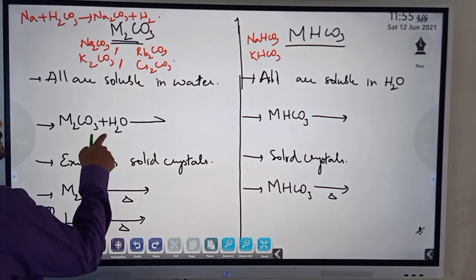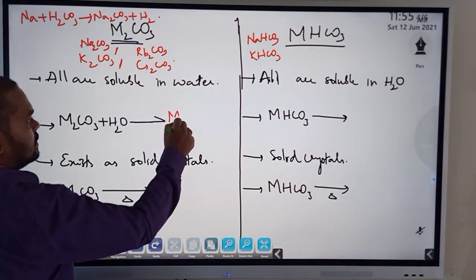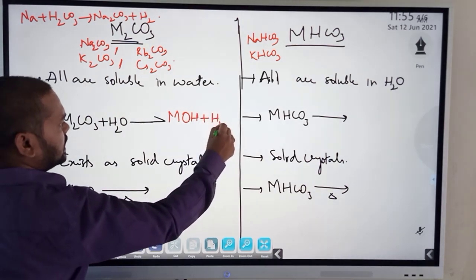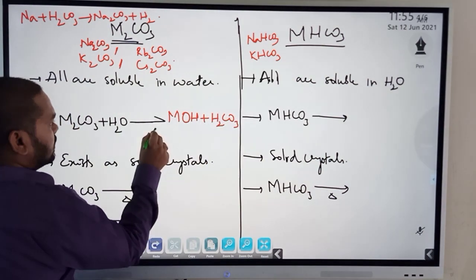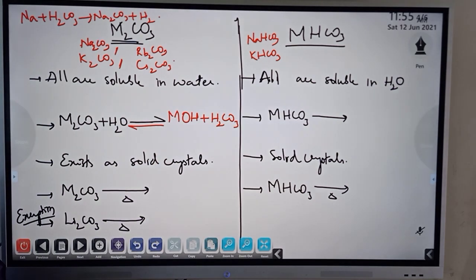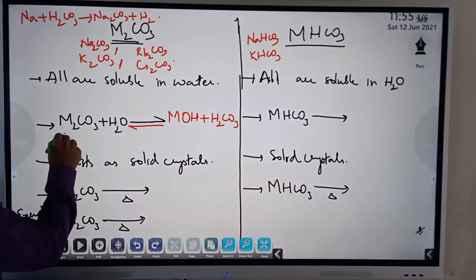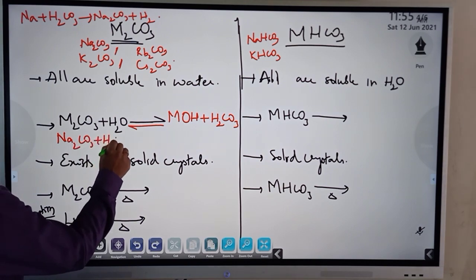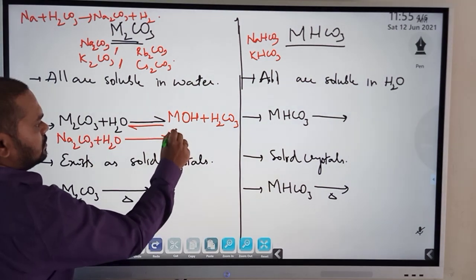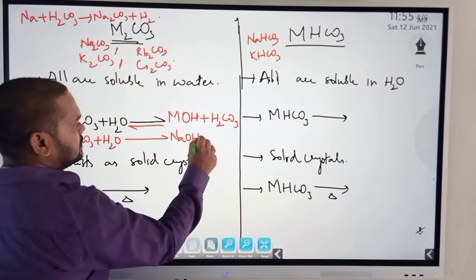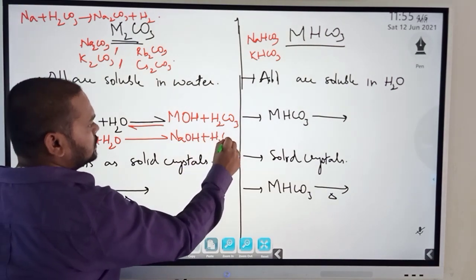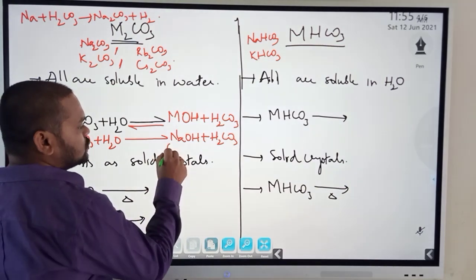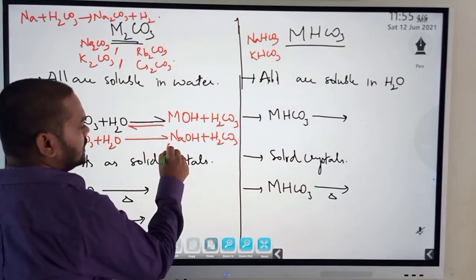Metal carbonate plus water will form metal hydroxide plus carbonic acid, which is a reversible reaction. For example, sodium carbonate Na2CO3 on treating with water will form NaOH plus H2CO3. Now, we know that NaOH is a strong base, a strong alkali,